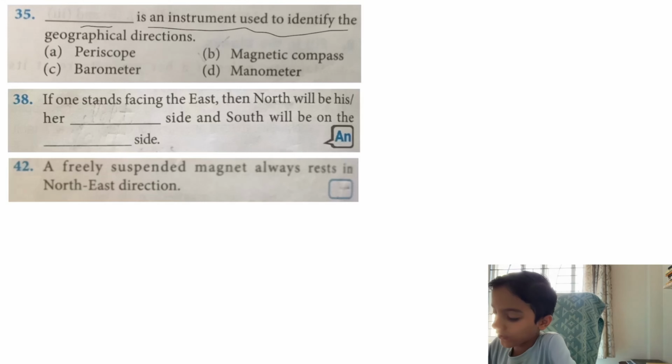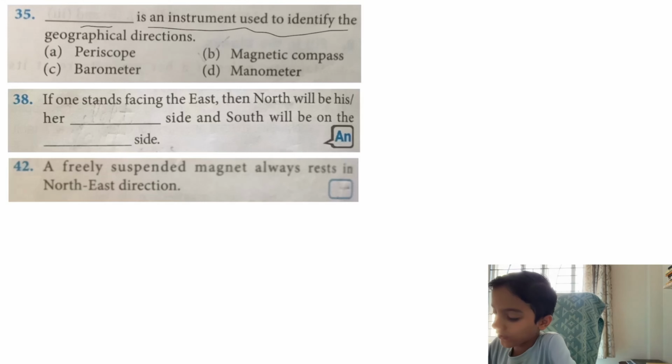Next question. If one stands facing the east, let's imagine that I am facing over here. This is my facing side. I am facing over here in east. Now they're saying that then north will be on his/her, which side? Look, this is north, this is south, this is west, this is east. Like I am facing east. So north will be my left side. So here north will be my left side.